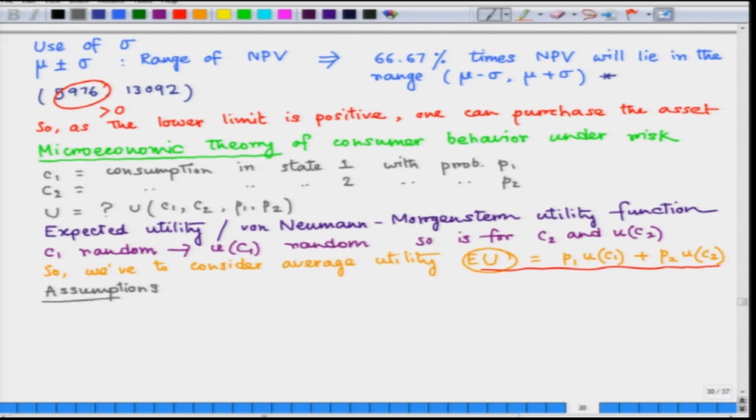Which are critical behind the existence of expected utility function. Assumption number 1 would be, although there can be k possible outcomes, only one of these outcomes is actually going to occur.